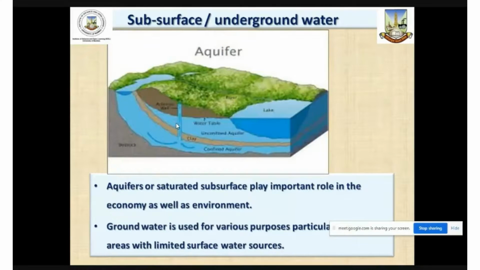As far as the subsurface water is concerned, the water that percolates into the soil and is stored below the earth's surface is called aquifers or subsurface water or underground water. Now these aquifers are saturated surfaces which play an important role in the economy as well as the environment. Groundwater can be used for various purposes when there is scarcity of water or a limitation to the surface water, and therefore by digging wells and tube wells, the groundwater is used for various domestic,